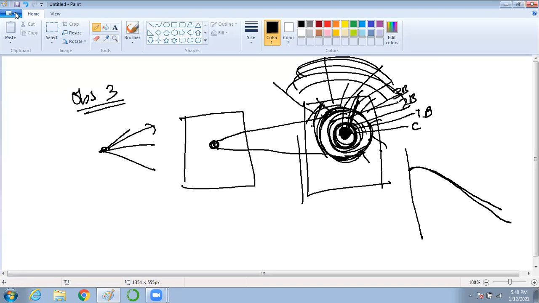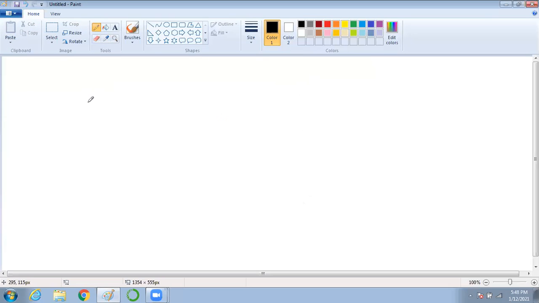Now let us go to observation 4. Now we will talk about the single slit diffraction.